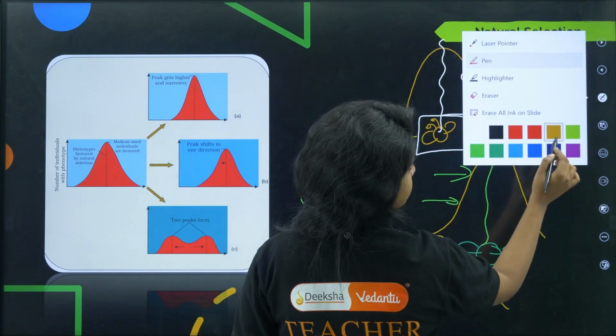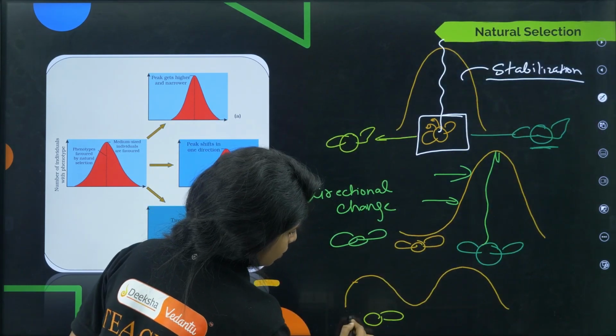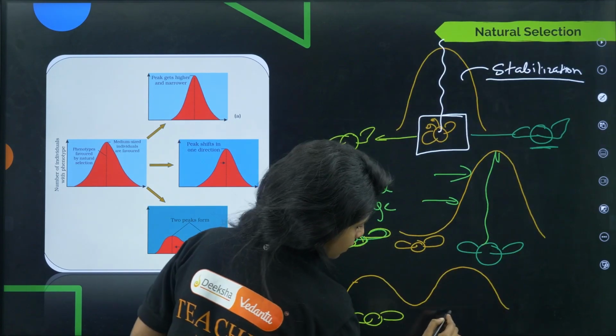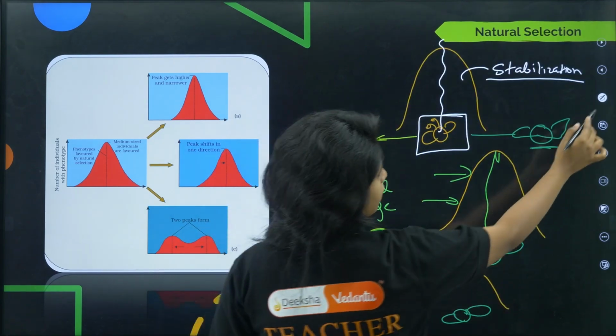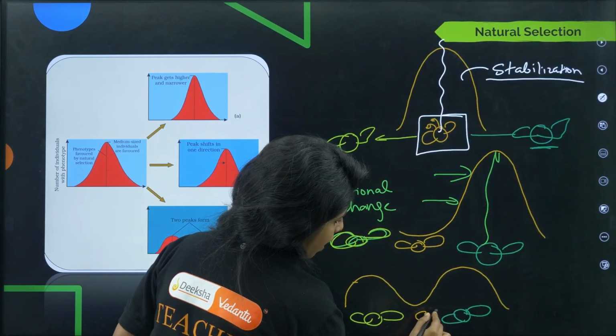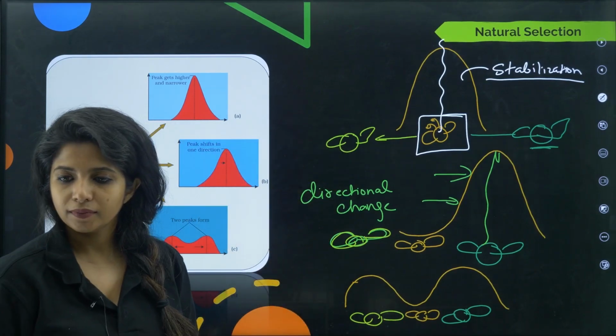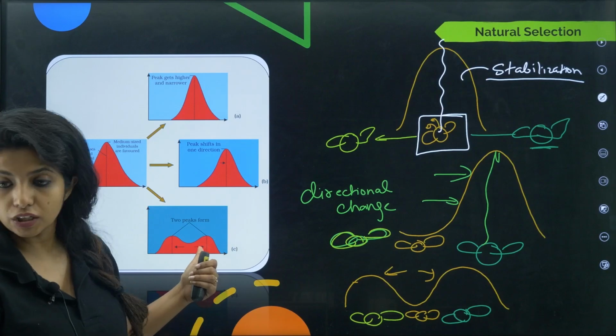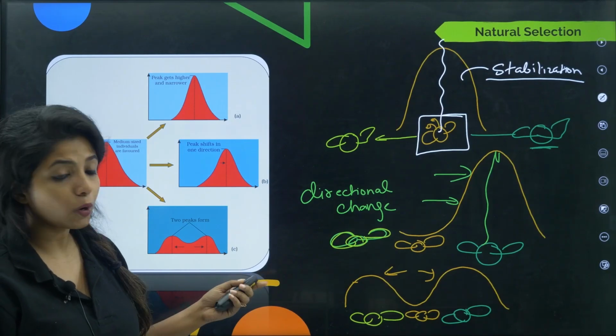Over here I have these green ones and the dark green individuals as well, and in the middle, what do I have, children? I have these guys as well. So there is a shift and it is shifting towards both the sides. If it is shifting towards both the sides, what do you call it? Disruptive.